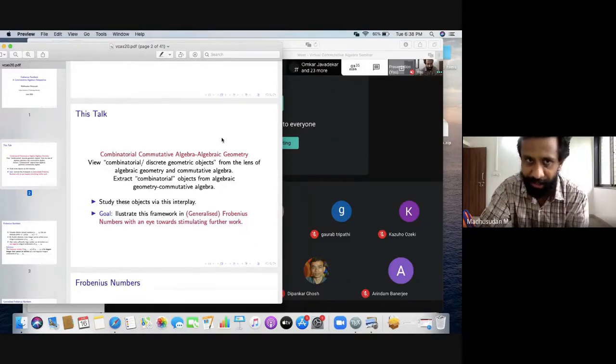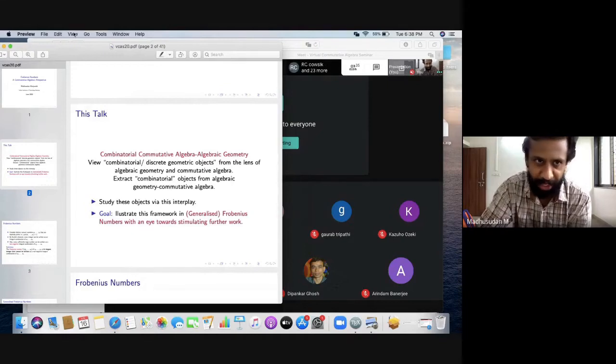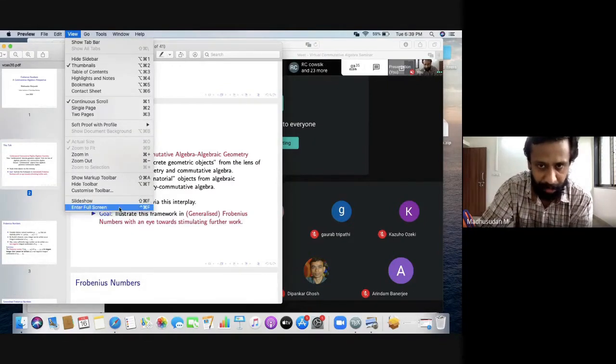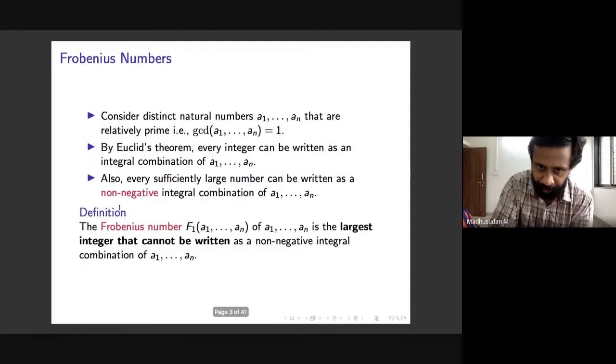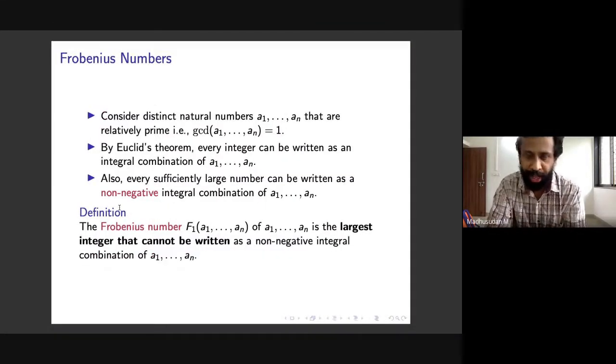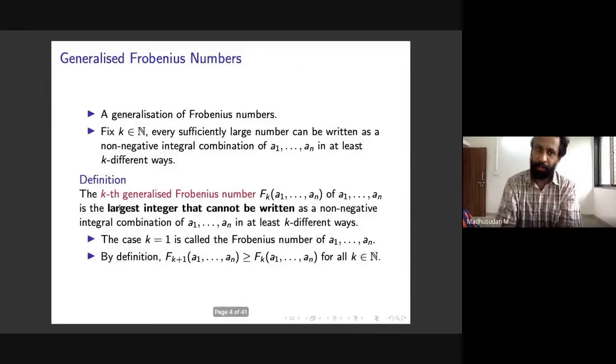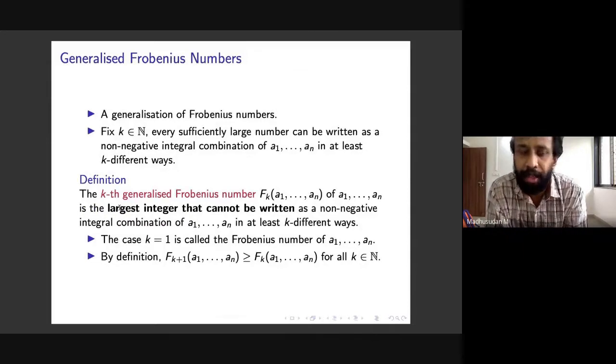Any questions on this? Note that we are looking at non-negative integral combinations of a collection of distinct natural numbers. Now moving on, in this talk we will look at generalizations of these Frobenius numbers, what we will call generalized Frobenius numbers.